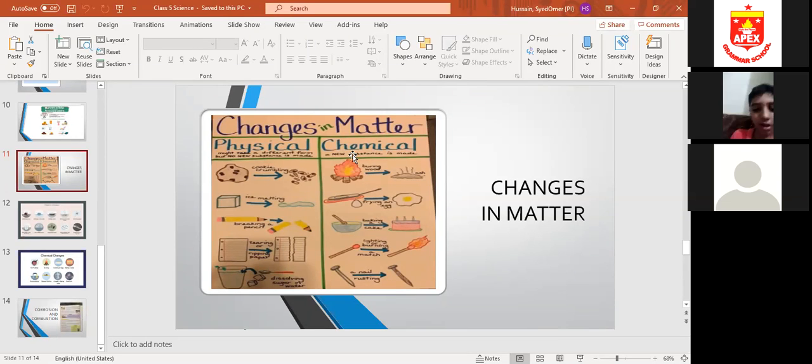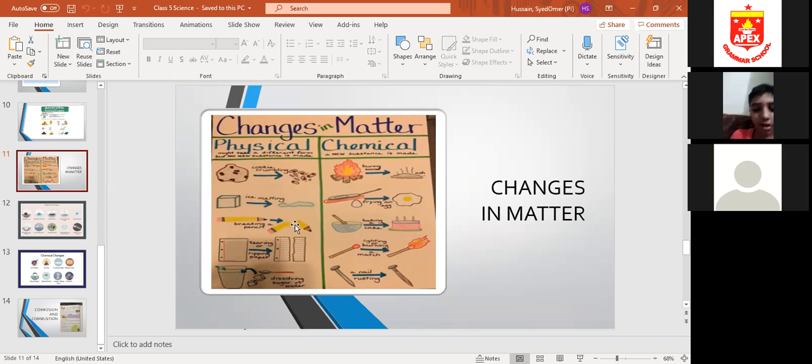Chemical changes. But you cannot say that physical changes are reversible, because physical changes are not necessarily reversible. Means it is not necessary that they be reversed. Like if this biscuit is broken, it cannot be returned back to its original shape. This melted water can attain this shape.